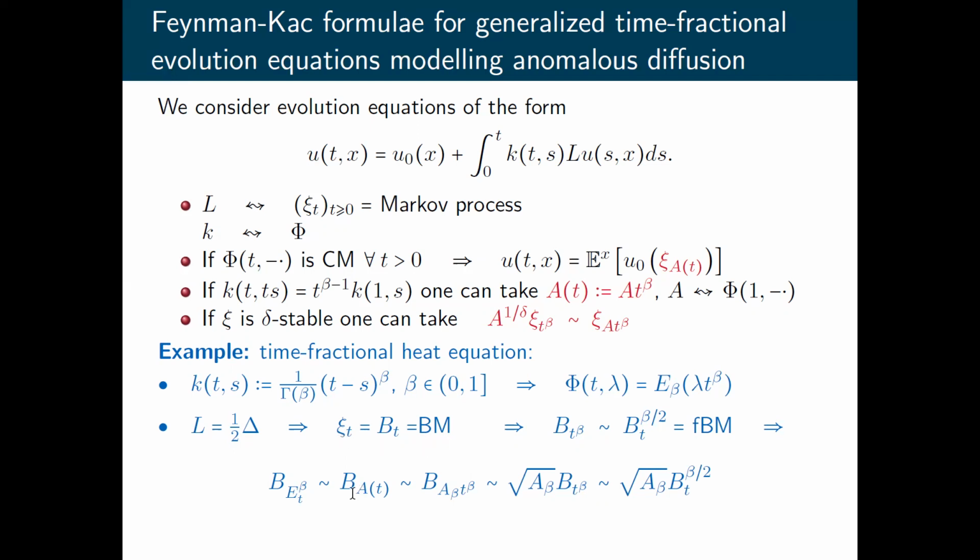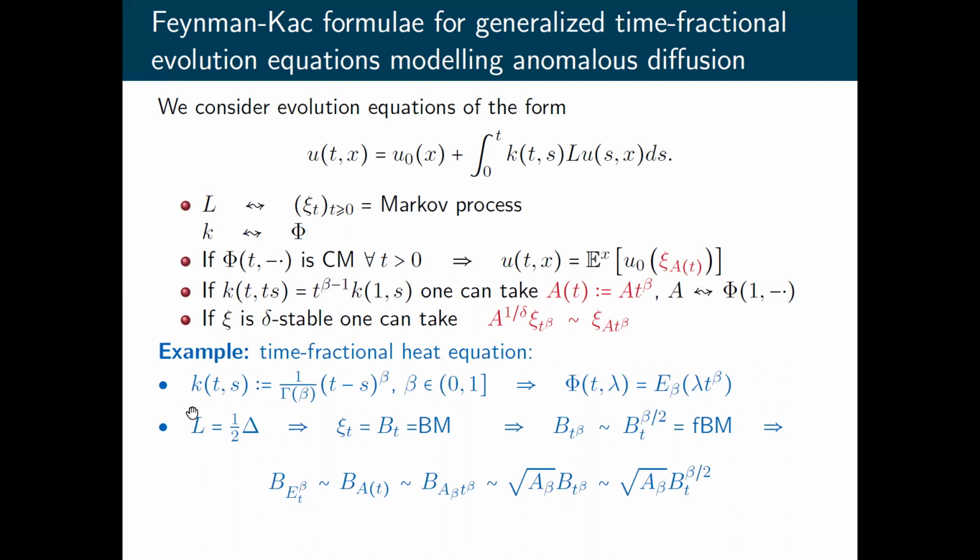And hence, by our results, we can use a stochastic solution Brownian motion subordinated with respect to any process A of t, such that the distributions of random variables A of t are given by this function, Mittag-Leffler function. In particular, as one option, we can take inverse beta-stable subordinator, and we obtain a known representation.